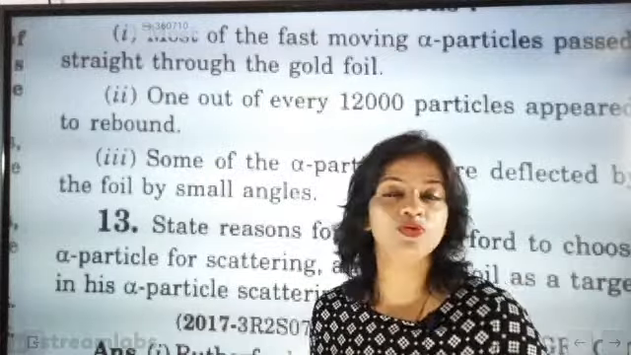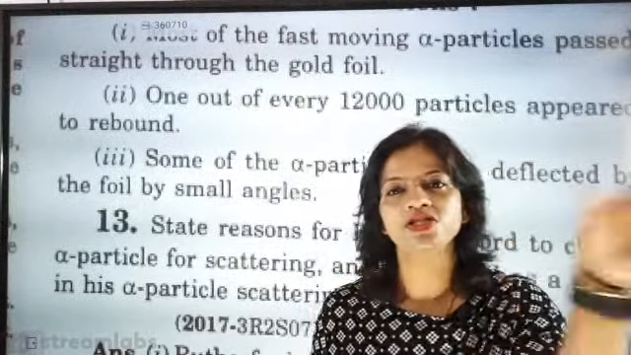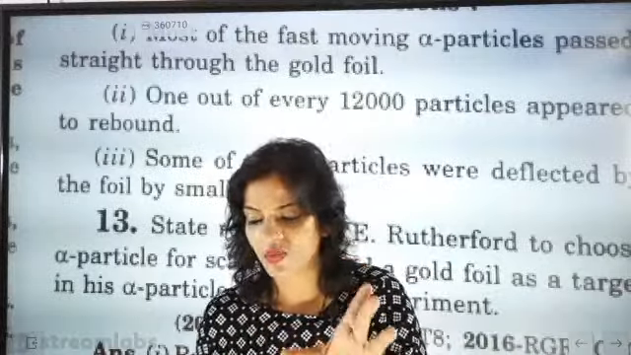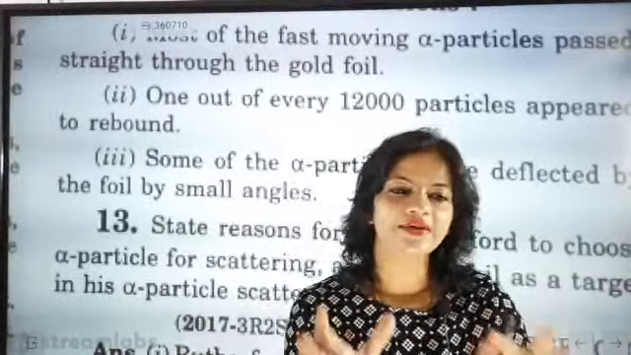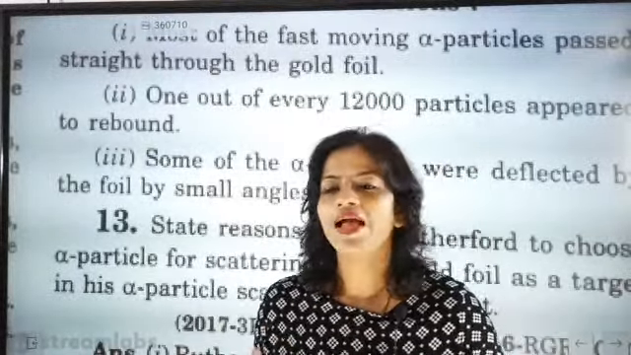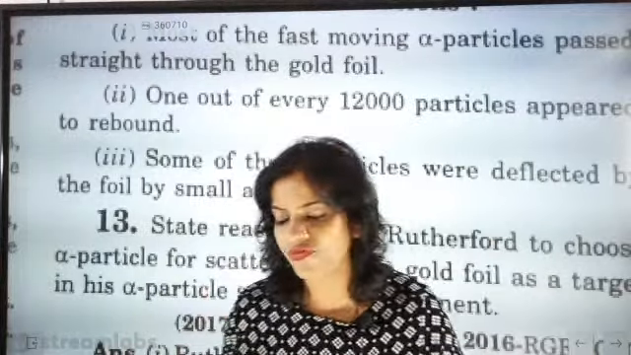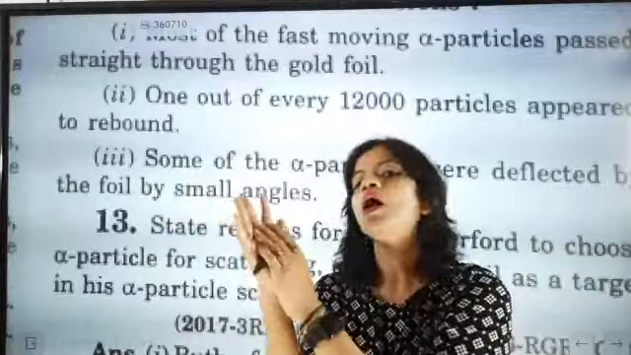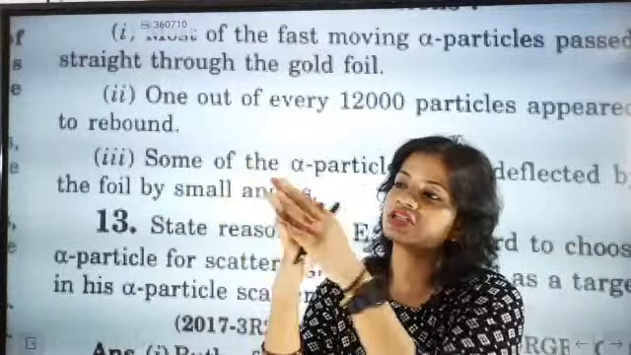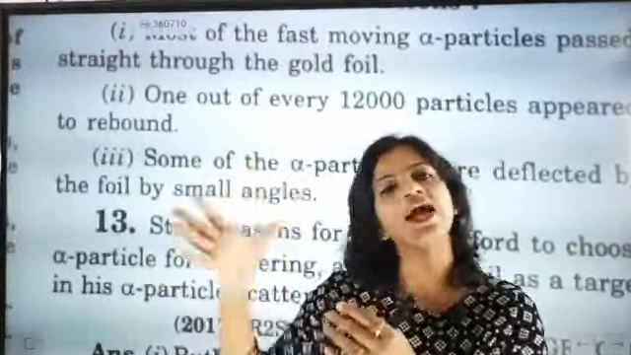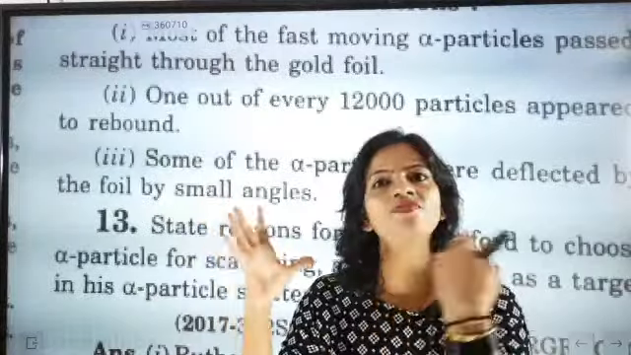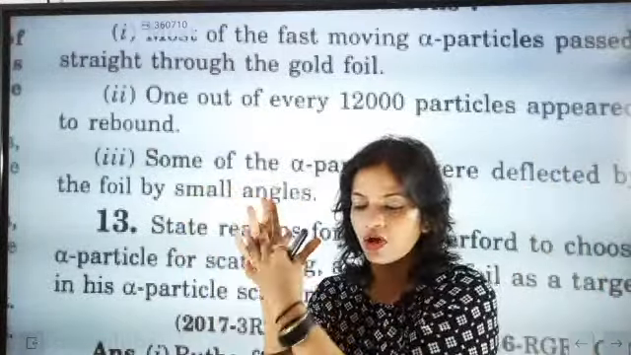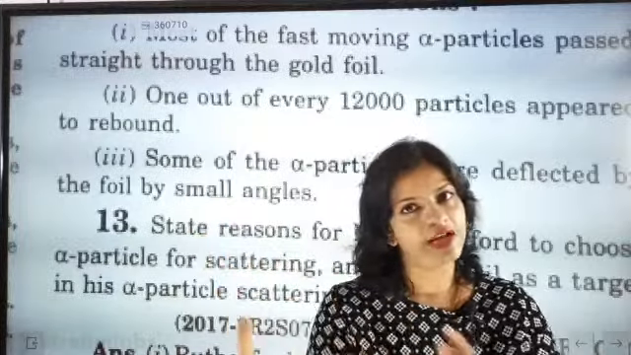Thomson has also proposed the same thing, that the positive charges are scattered in the structure. The positive charges are scattered in the structure very nicely. So if a very heavy positive charge is going to pass through the structure where the positive charges are scattered, then this scattered positive charge will not have that much impact on it, and the positive charge will cross this area without showing any deflection.